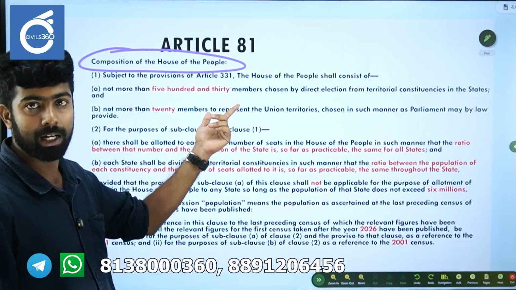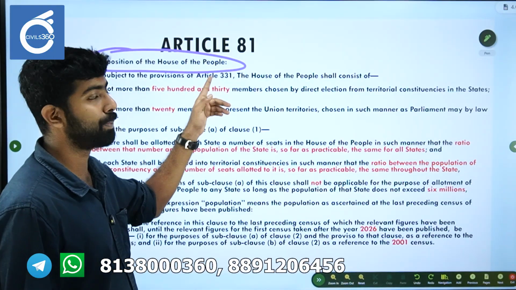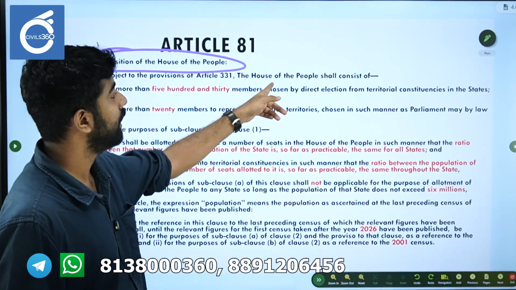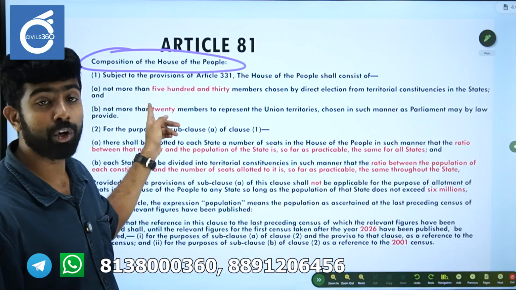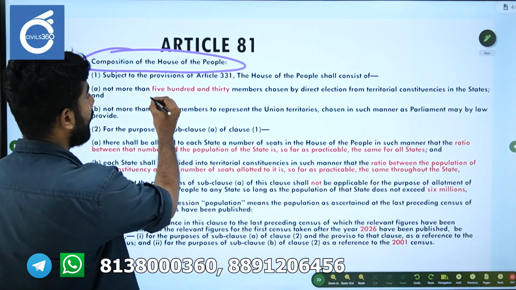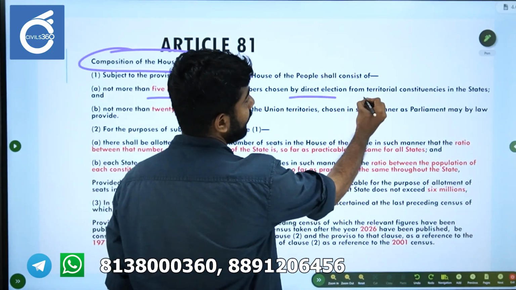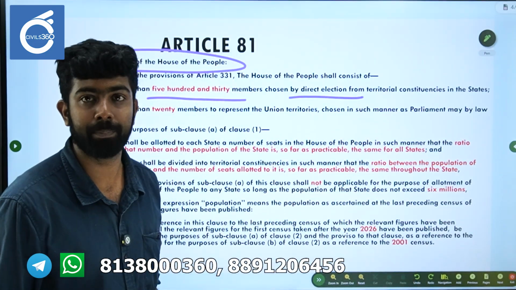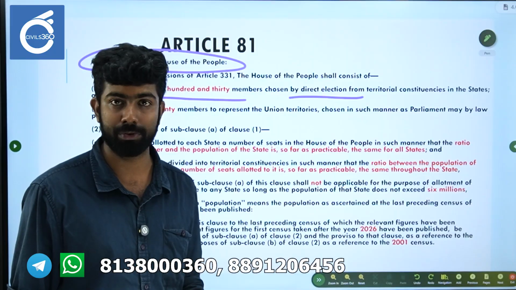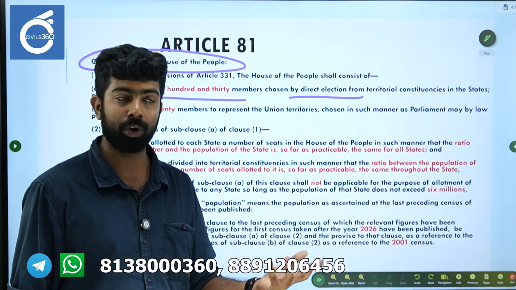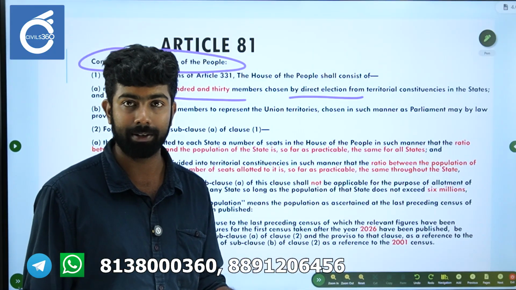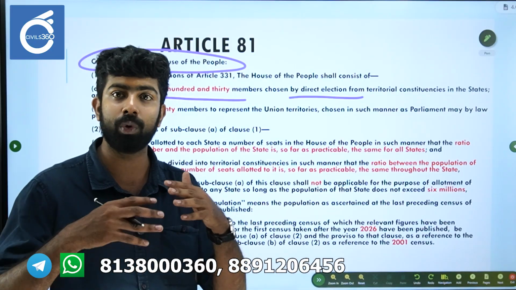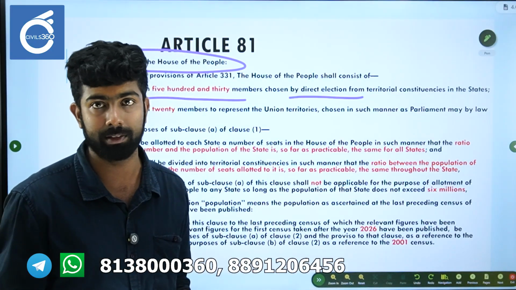Subject to the article which provides for the reservation of SC/ST communities, the House of the People shall consist of not more than 530 members chosen by direct election. Another important tip that I want to give is that whenever you study the Constitution, before you use other content, you get a broader idea of this kind of content.